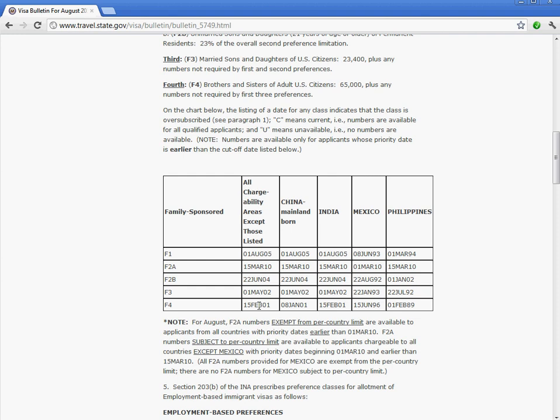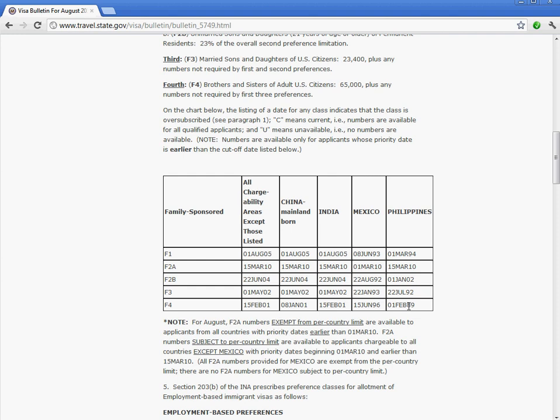So people with a priority date of February 1, 2001 or earlier can now begin the process to apply for their green card, either through adjustment of status or through consular processing. So that's an 11-year wait.